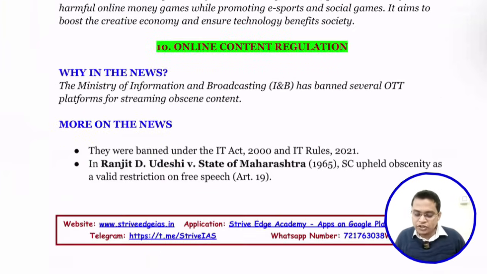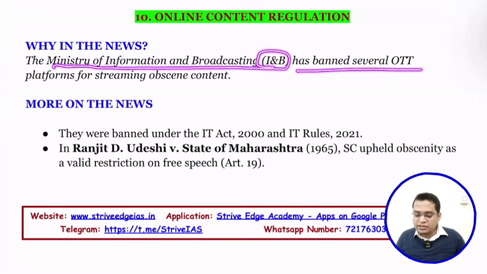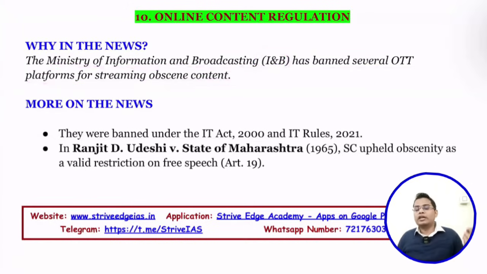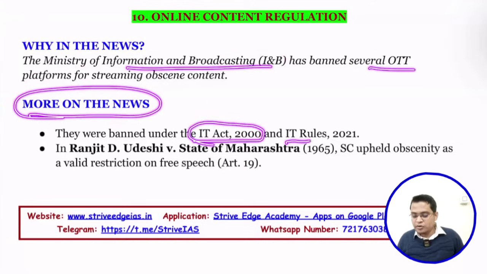So online content regulation. Online content regulation means so much content is going on online, so we need to regulate that, otherwise it might promote something that is harmful to our society, harmful to our nation. So the Ministry of Information and Broadcasting, that is MIB, has banned several OTT platforms for streaming obscene content. Obscene means nudity content, harmful for our younger population. Okay. So they banned it.